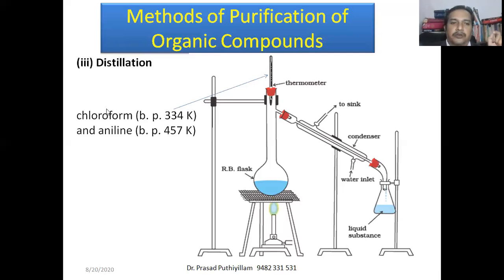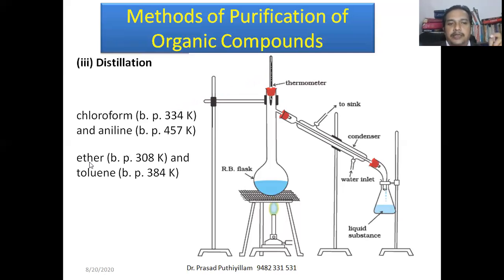So chloroform can be separated from aniline by this simple method. In the same way, for ether at 308 Kelvin and toluene at 384 Kelvin, the temperature has to be maintained well above 308 Kelvin and well below 384 Kelvin. Then ether can be converted into the gaseous state, condensed, and collected separately.